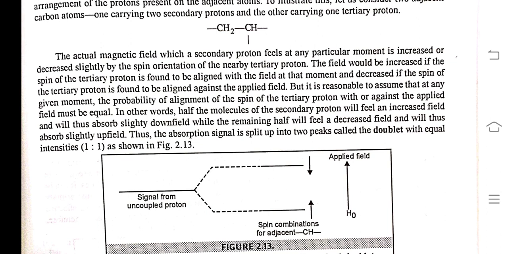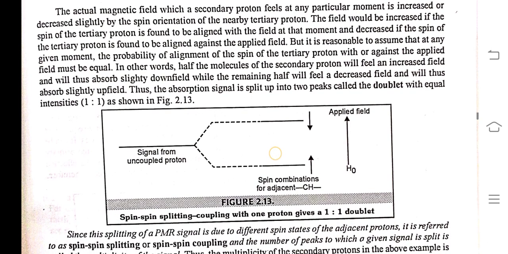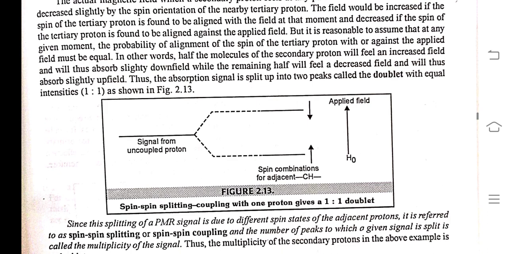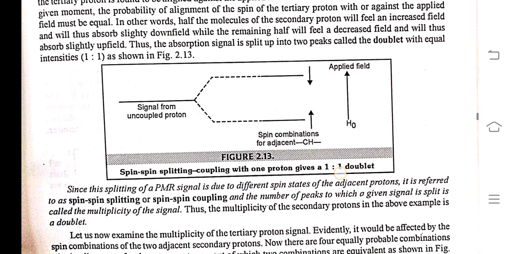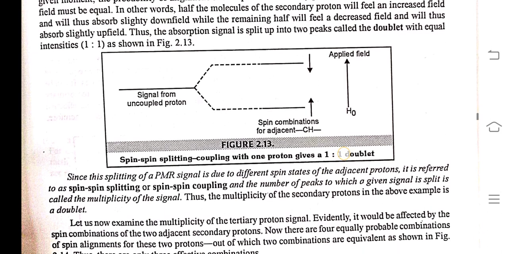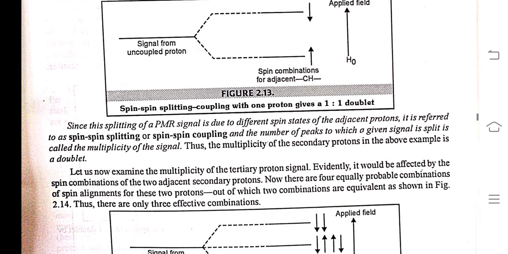But it is reasonable to assume that at any moment the two spin orientations are equally probable. In other words, half the molecules of a secondary proton will feel an increased field and will thus absorb slightly downfield. The remaining half will feel a decreased field and will thus absorb slightly upfield. Thus the absorption signal is split up into two peaks called a doublet, with equal intensity.